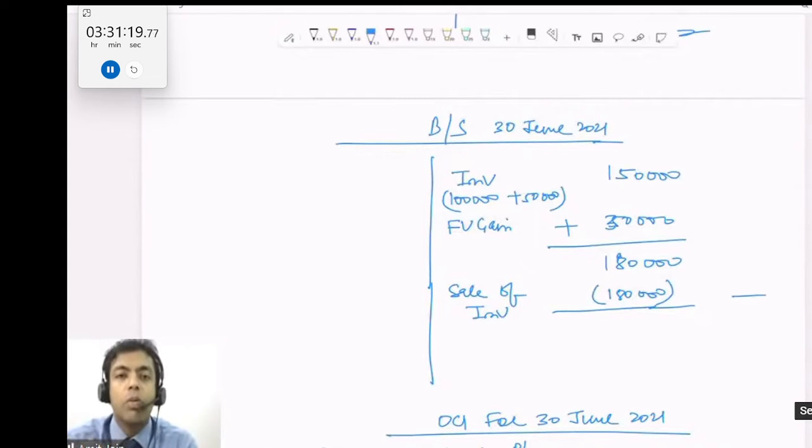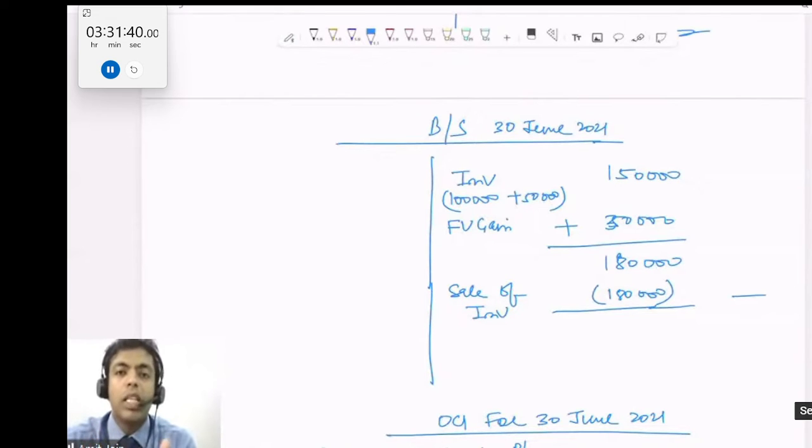What is an index? Consumer price index, oil price index, commodity price index, share price index, any other index. But if the principal and interest are linked to the inflation index, then SPPI is still met. Investment in equity shares can never be classified at amortized cost because it will fail the SPPI condition. Right? Then we talked about fair value through OCI.